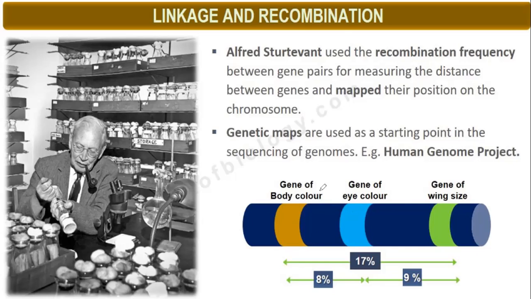In this way the mapping was done. The position of genes was also recognized on this basis. So the distance between the gene of body color and the gene of wing size is 17%, and between the gene for body color and the gene of eye color is only 8%. So in this way, linkage and recombination were used in making a genetic map.